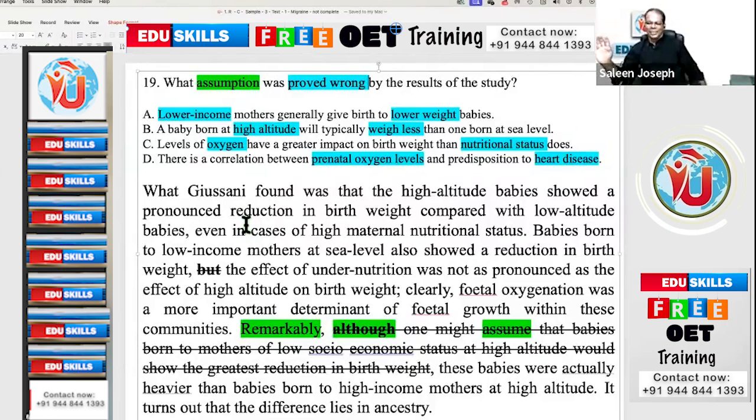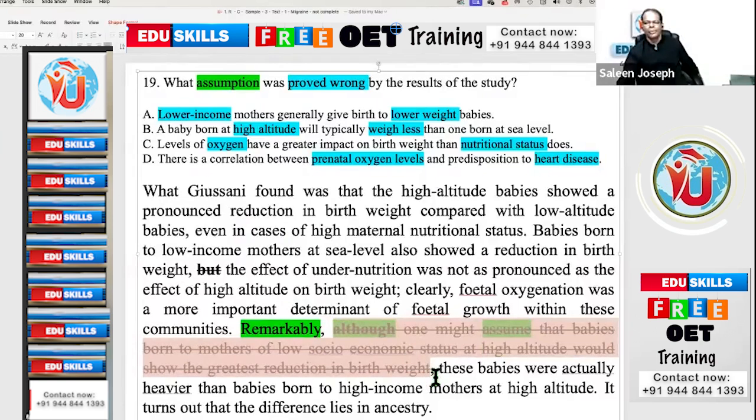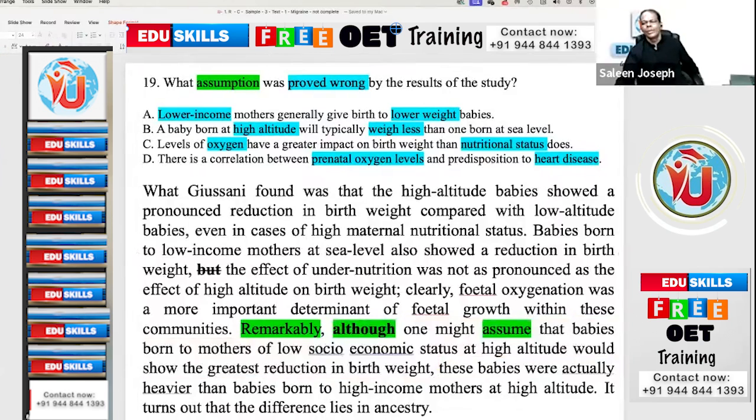That's not fact. Now you see, I said in the normal case this will not be important. And if you remember, I have explained several times about not true questions: whatever is wrong will be the right. When they ask what is not true as per this paragraph, do you remember some of those questions? Here they are asking what assumption was proved wrong. What was the assumption? Poor mothers will have lower weight babies. But this study showed poor mothers have higher weight babies.